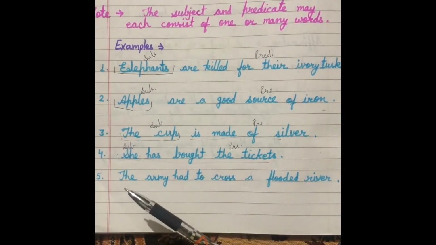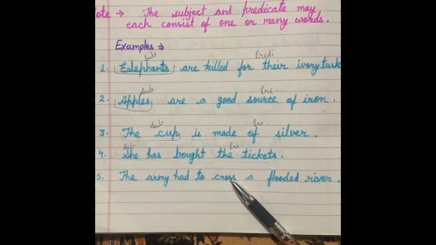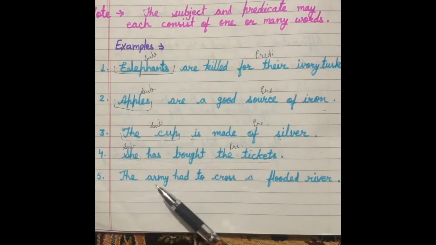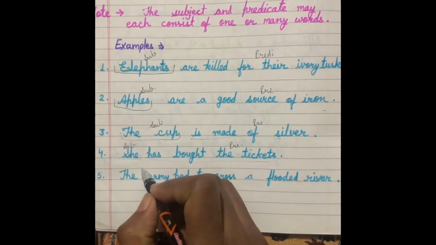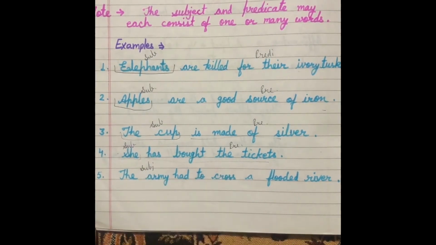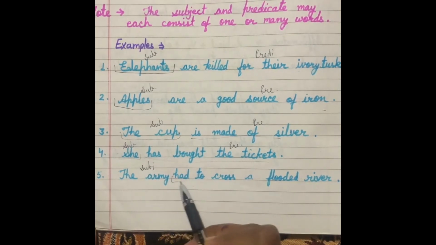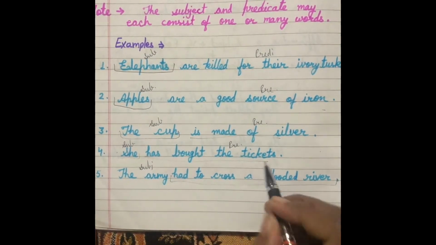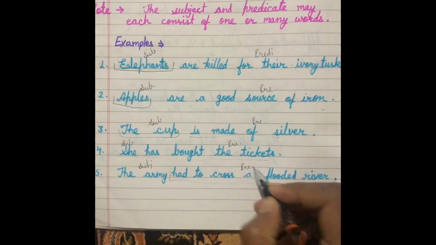In the next example, the army had to cross a flooded river. In this sentence, we are talking about the army. So, army is the subject of the sentence, and had to cross a flooded river is the predicate of the sentence.